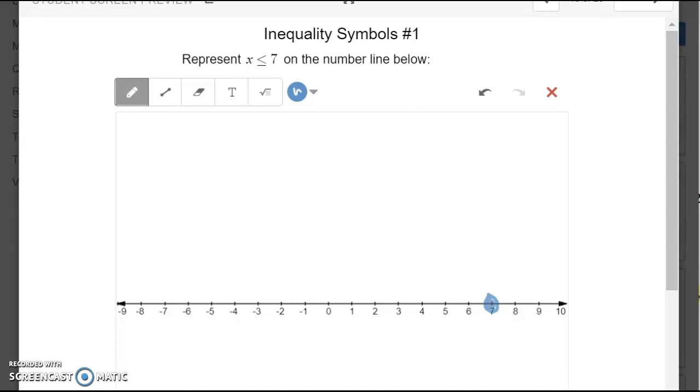So 7, remember the alligator mouth is opening to the bigger number, which is 7. 7 is bigger than x. That means x is smaller than 7. So any number that is smaller than 7 is going to be in this direction. So you're going to shade it in like so.